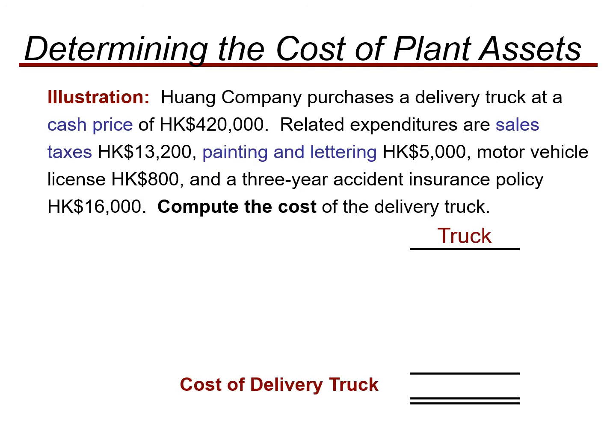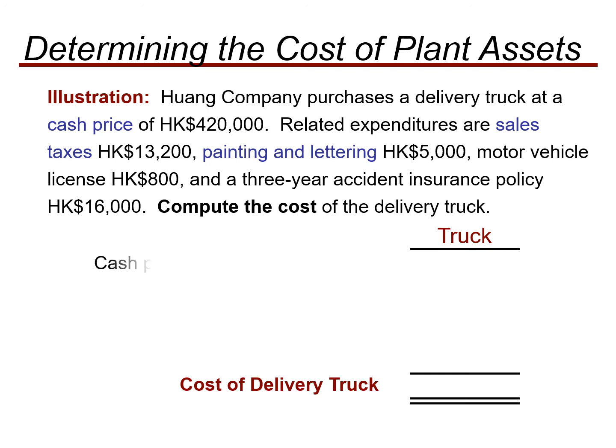Now look into another example that is related to the purchase of a delivery truck. This question asks us that Huang company purchases a delivery truck, and the cash price of that delivery truck is 4,20,000. The related expenditures for this delivery truck are sales taxes 13,200, painting and lettering expenses 5,000, motor vehicle license 800, and a 3-year accidental insurance policy 16,000. So you have to compute the cost of the delivery truck.